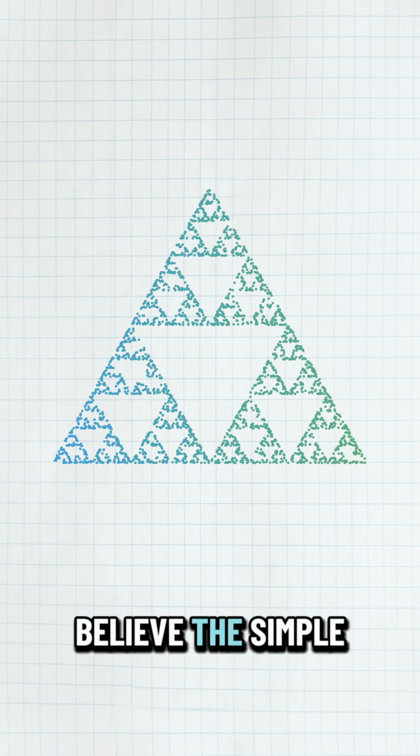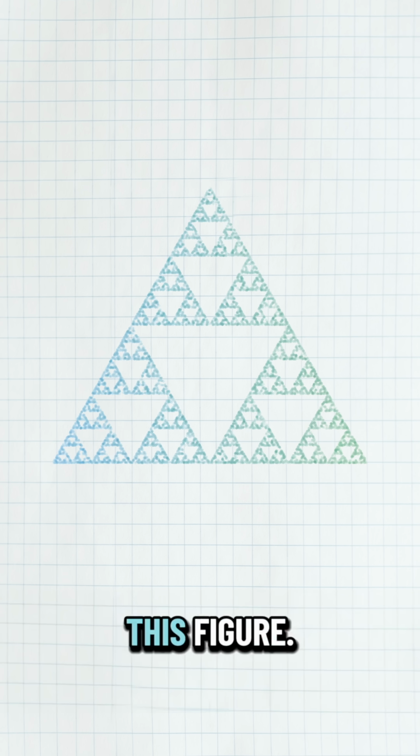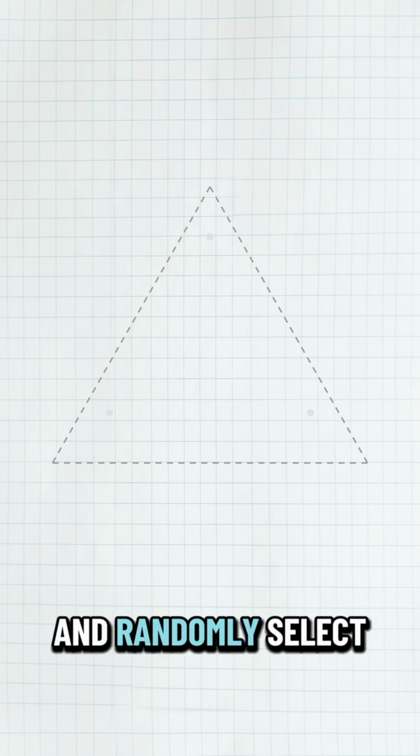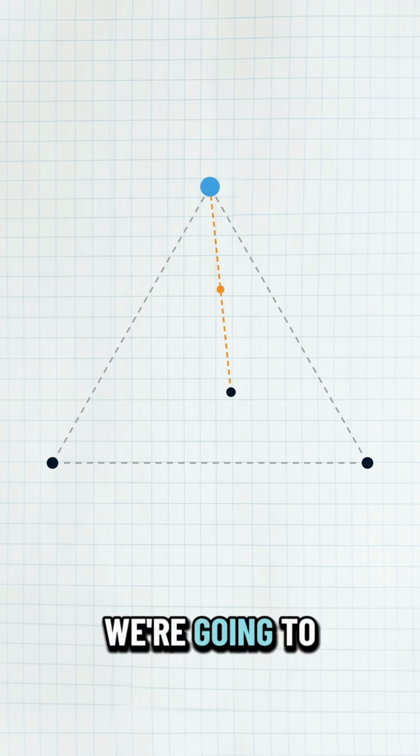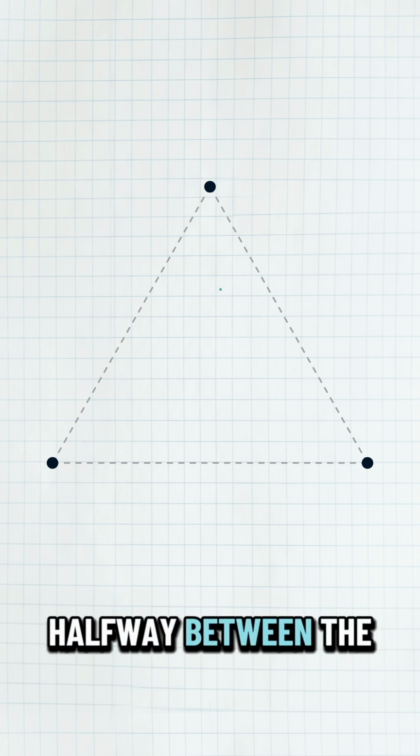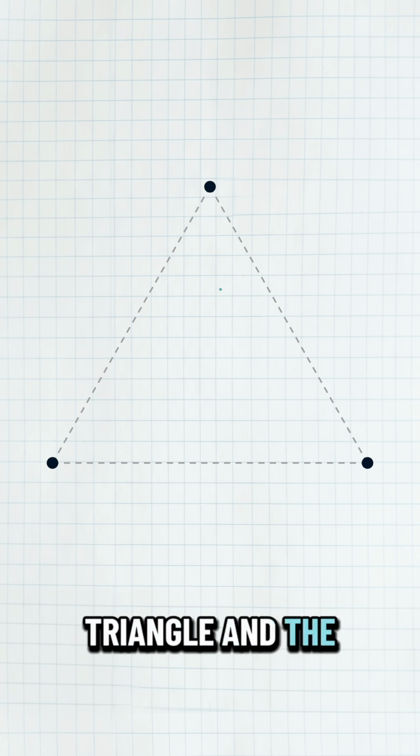You will not believe the simple steps we can take to create this figure. Draw a triangle and randomly select a point on the interior of that triangle. Then pick any random corner of the triangle. We're going to draw in another point halfway between the corner of the triangle and the random point we started with. Now repeat the process.